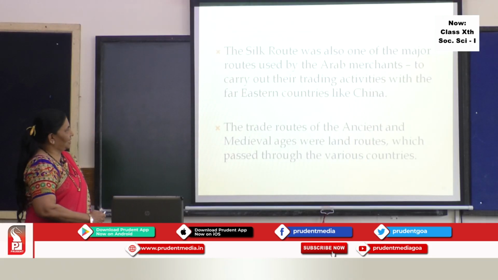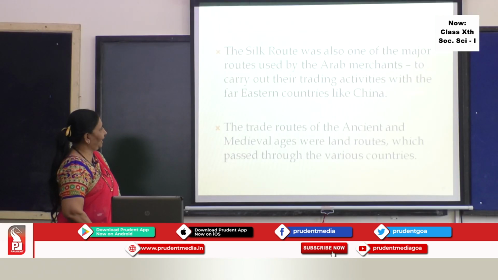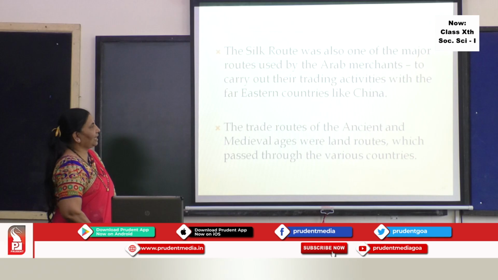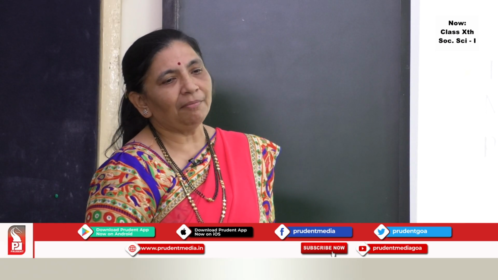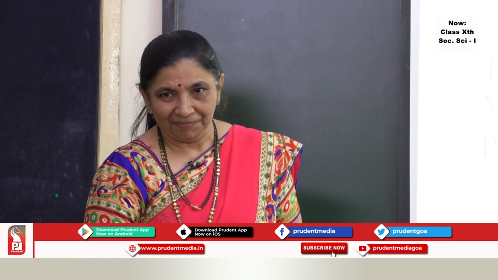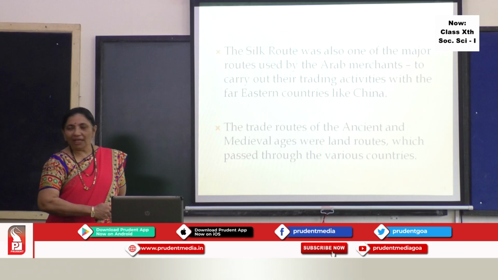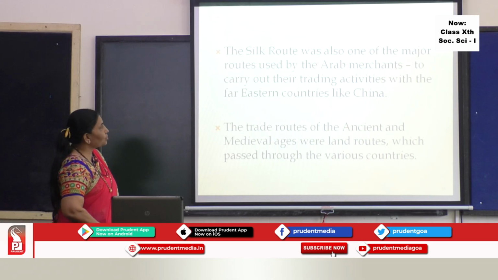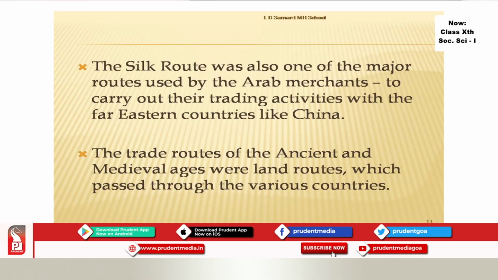Now besides this, the Silk Route was also one of the major routes used by the Arab merchants to carry out their trading activities with the far eastern countries like China. Now students, you are all very familiar with silk chocolate. But this is the Silk Route. Now what is the difference? On this route, they used to carry the silk from China to the European countries.